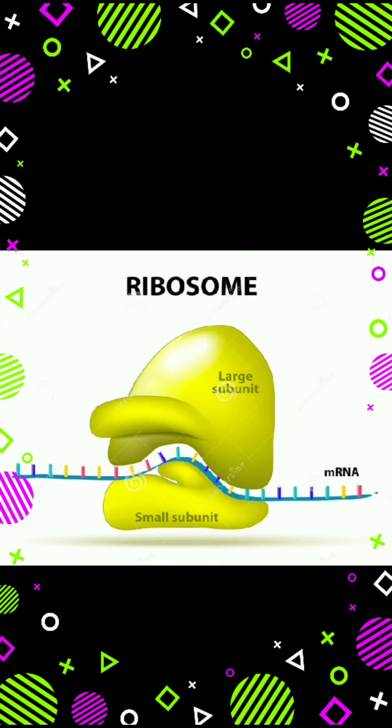Ribosome is known as the universal cell organelle. Why is it known as a universal cell organelle?